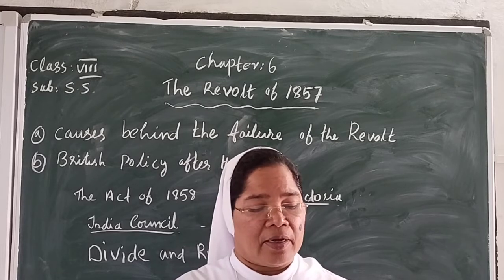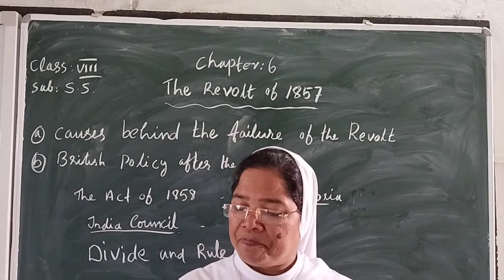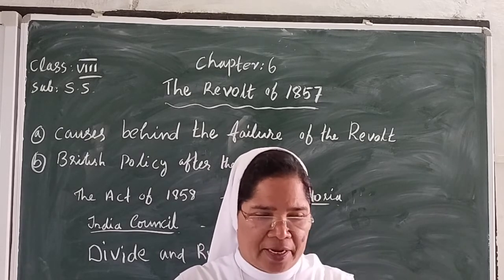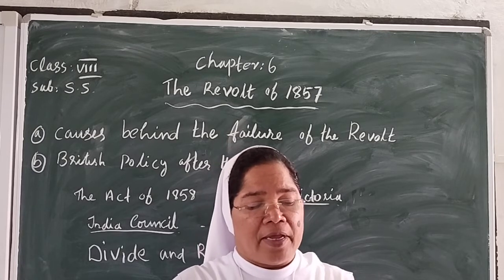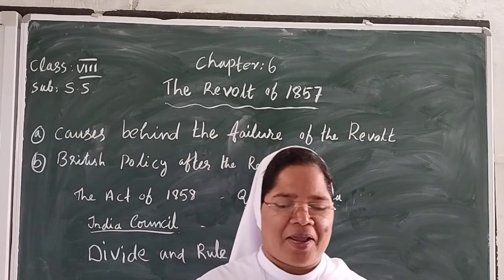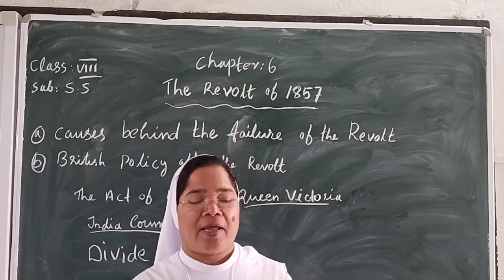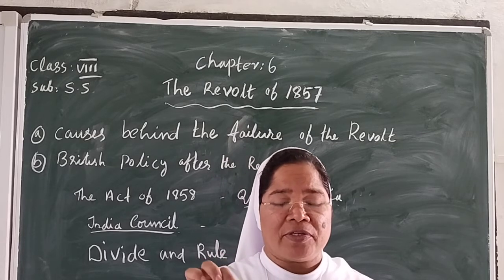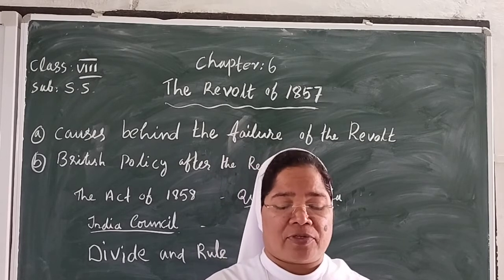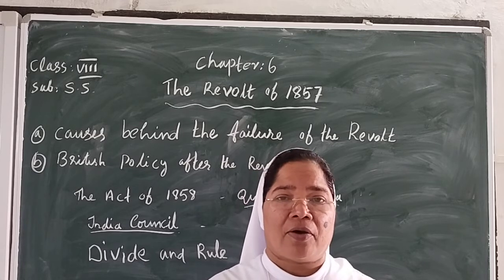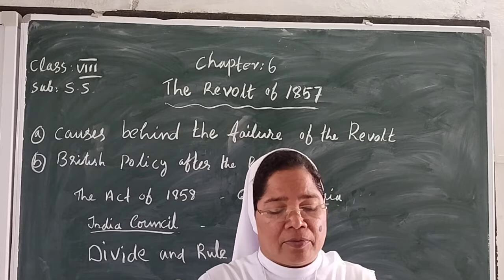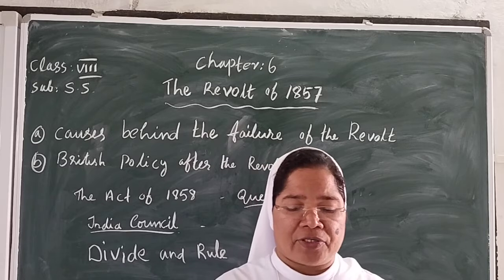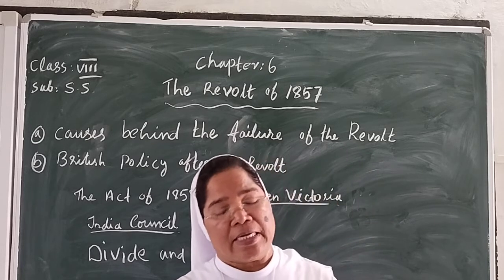So these are the British policies after the revolt. What was there? They passed an act in 1858. A minister of the British cabinet was appointed to manage the administration in India, and they became the state councils and the Viceroy, who had to rule here. He was the head of the executive council and legislative council. He would report to the Secretary of State for England.